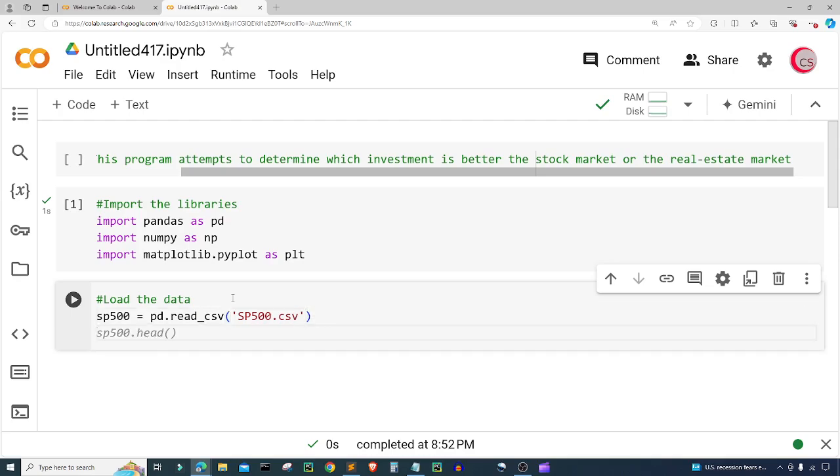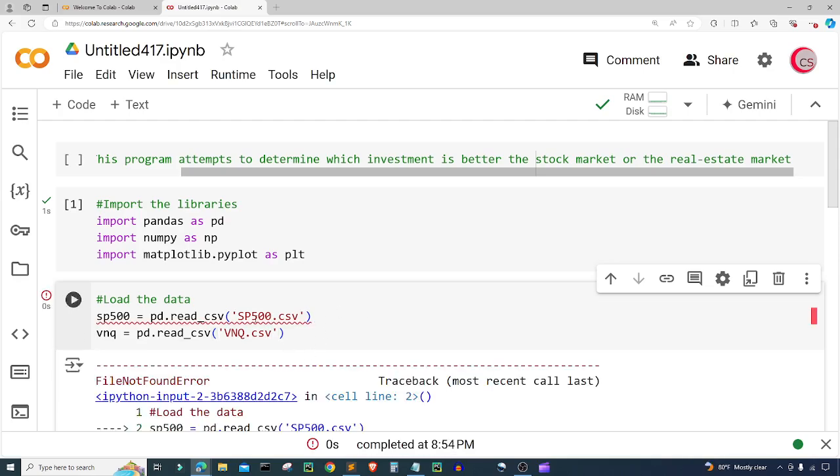And then I'm going to create another variable called vnq, and I'm going to set it equal to pd.read_csv, and then single quotes, and then vnq.csv.